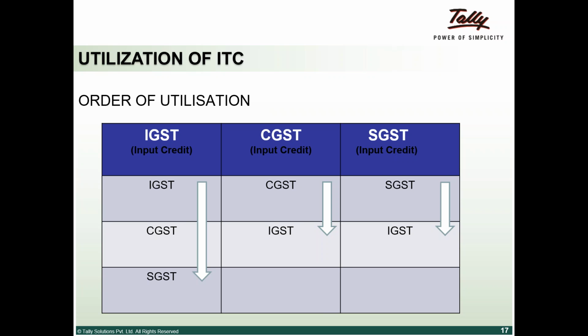Basically, there are three buckets of input credit which are available for any businessman: IGST credit, CGST credit, and SGST credit. How can we utilize this? IGST credit has to be first utilized for IGST tax payment. The blue colored ones are input credits. Below that are tax payable. IGST credit can be first utilized for IGST tax payment, and then after that it has to be utilized for CGST, then it has to be used for SGST.